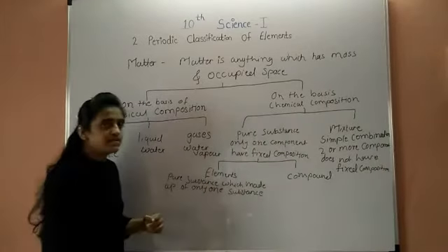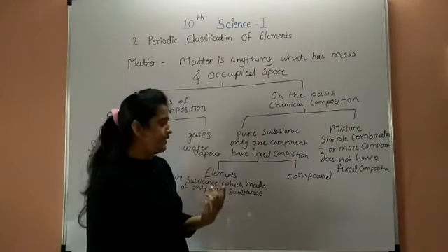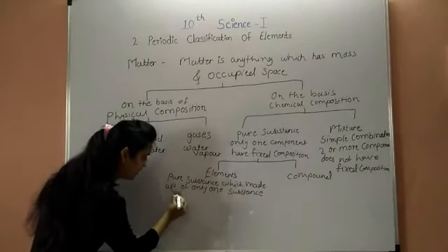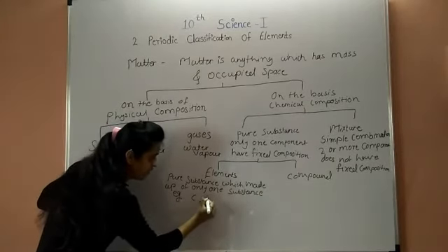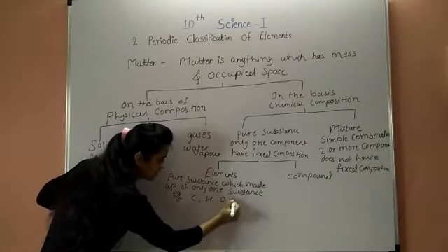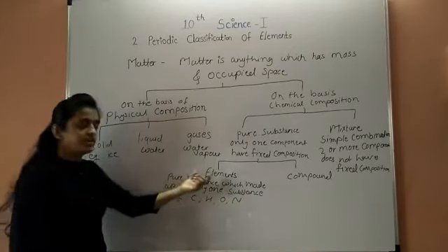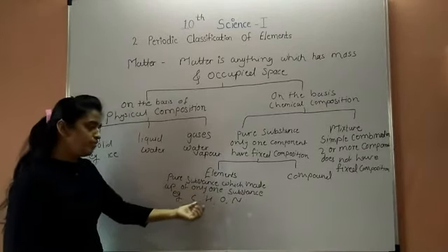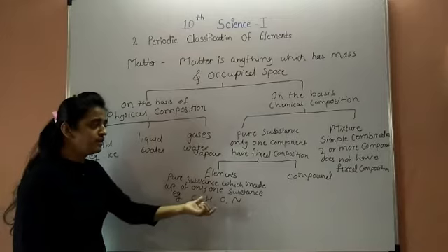So it is called an element. For example, carbon, hydrogen, oxygen and nitrogen.